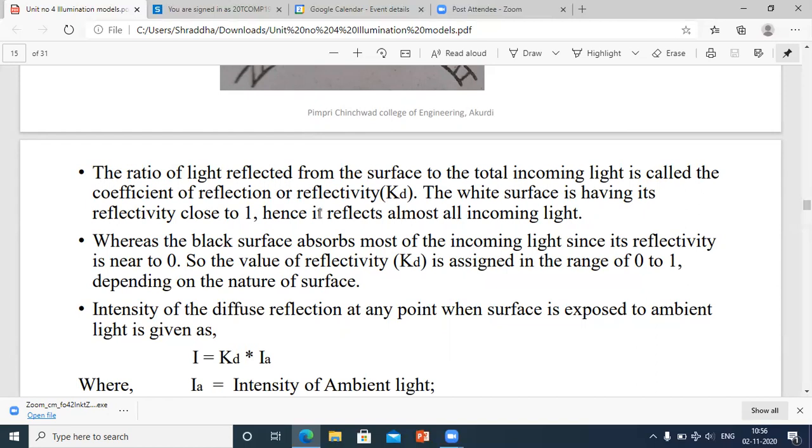A very good example: whenever you wear dark color clothes and go out in the sunlight in the daytime, you feel more hot and you sweat a lot. Why? Because dark colors absorb more light, and if more light is absorbed, they produce heat.